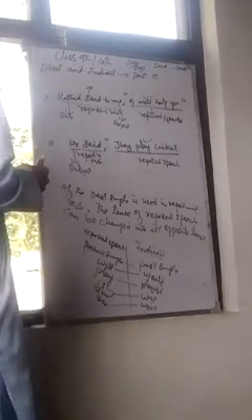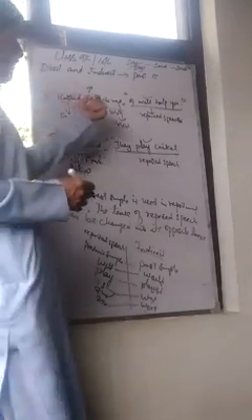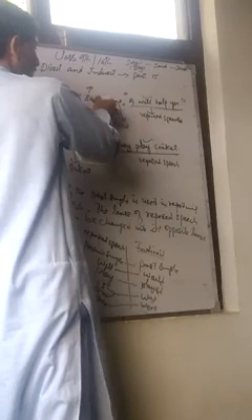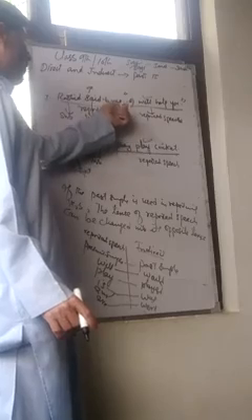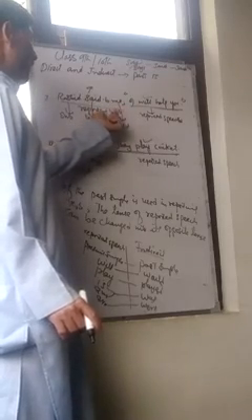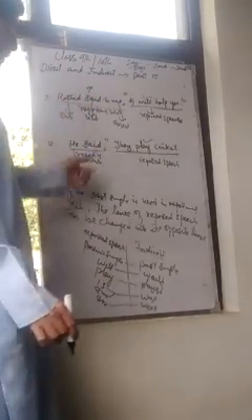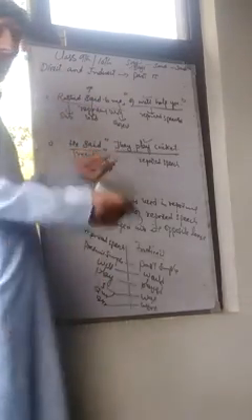Now you see, you must remember when the reporting verb is followed by an object. In the first one, the subject is followed by an object, then we change said into told. In the second sentence, the object is not given, then we don't change said.